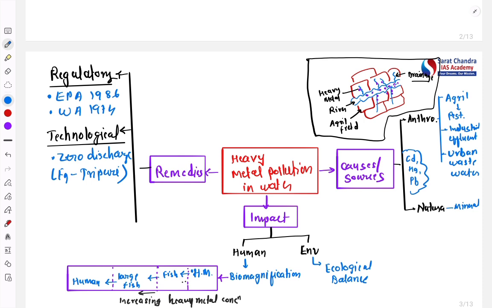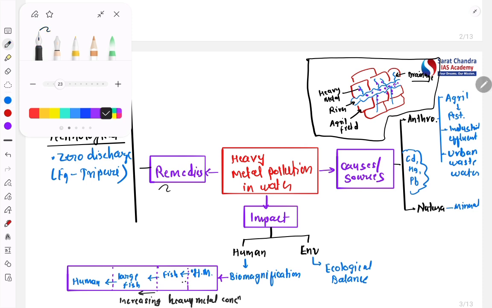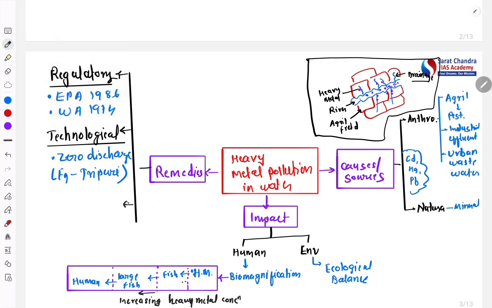So such technological interventions are also required. Then comes awareness among the people, to ensure that this kind of pollution or discharge does not happen, especially among the farmers as well as the common people.